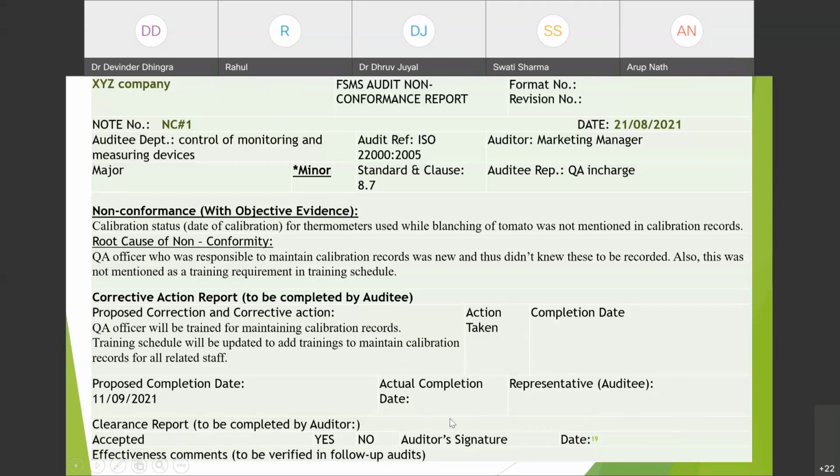This will be completed at the time of audit when the NCR is raised: these two things, the proposed completion date and signature. And these 1, 2, and 3 columns will be filled later when the clearance report is given by the auditor. Once the actions are taken, if the auditor accepts them, his signature and date will be here. If there are any effectiveness comments he wants to make, they will come here. For example, if he wants to mention that this is to be verified in the next internal audit, he will mention it here. So this is how an NCR and corrective action reports are made. Is that okay? Okay, go ahead.